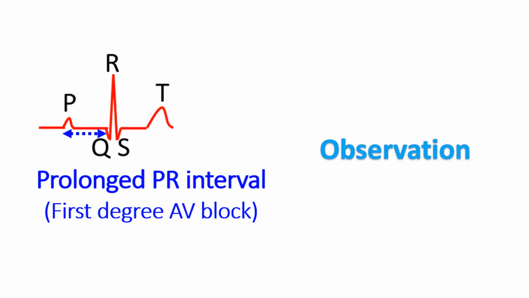First degree AV block does not need any treatment by itself. There can be associated conditions which need treatment. Close observation is needed if first degree AV block is associated with other conditions, as it can progress to complete heart block in that case. First degree AV block in older persons due to degeneration of the conduction system or aortic valve can also progress.